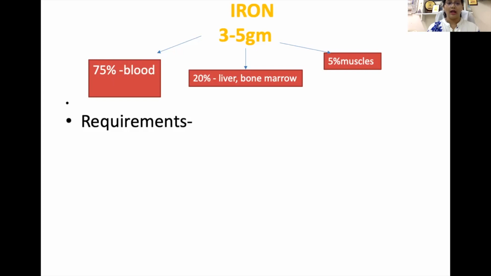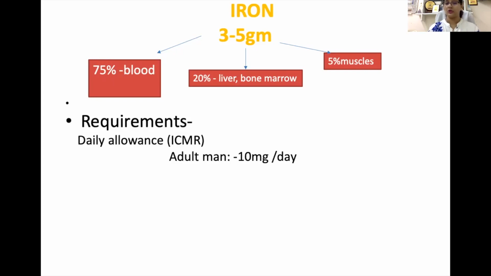But according to ICMR, our daily requirement for an adult man should be 10 milligram per day. In menstruating women, as they are losing iron per day, the requirement is high, that is 30 milligram per day. The infants are mostly dependent on the mother's iron store.